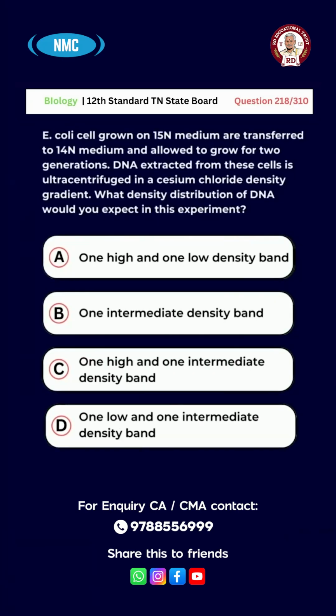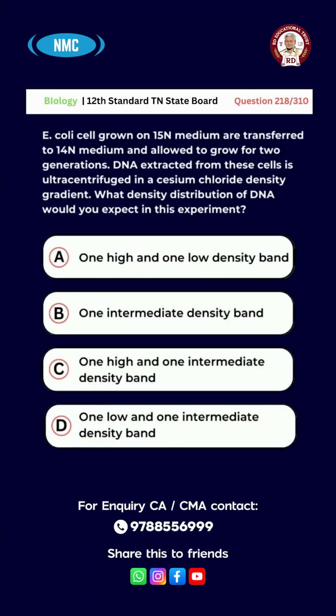Question number 218. E. coli cells grown on 15N medium are transferred to 14N medium and allowed to grow for 2 generations. DNA extracted from these cells is ultracentrifuged in cesium chloride density gradient. What density distribution of DNA would you expect in this experiment?